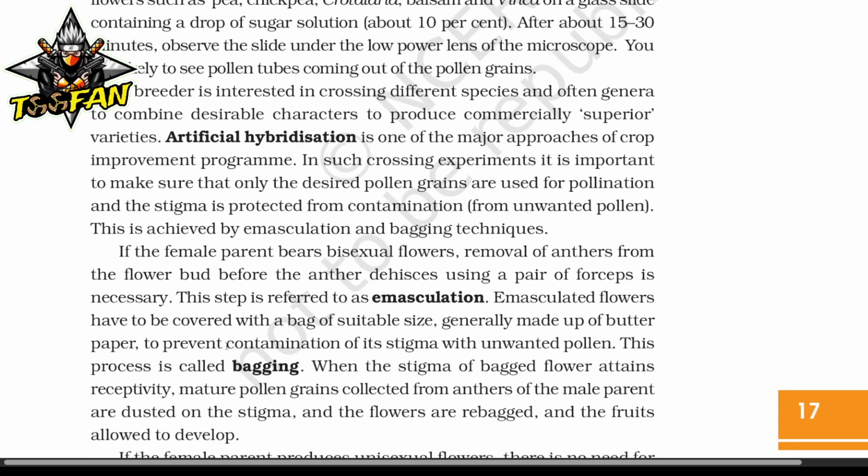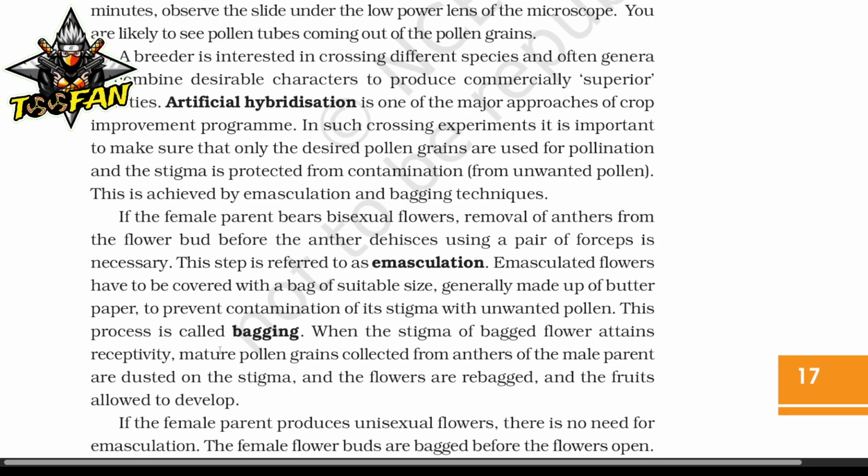If the female parent bears bisexual flowers, removal of the anthers from the flower bud before the anther dehiscence using a pair of forceps is necessary. This step is referred to as emasculation. Emasculated flowers have to be covered with a bag of suitable size, generally made up of butter paper, to prevent contamination of the stigma with unwanted pollen. This process is called bagging. When the stigma of the bagged flower attains receptivity, mature pollen grains collected from anthers of the male parent are dusted on the stigma, the flowers are rebagged, and the fruits are allowed to develop.